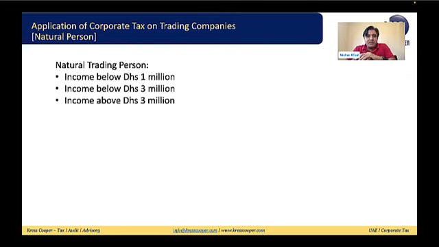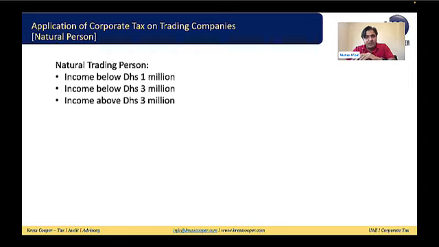For natural trading persons, consider income below 1 million dirham. While calculating this income, we will not count the personal income of the natural person. Like if someone is getting salaries, income from shares, or has an investment in property in their individual capacity and is getting income from it, these incomes will not be considered while calculating this 1 million dirham.